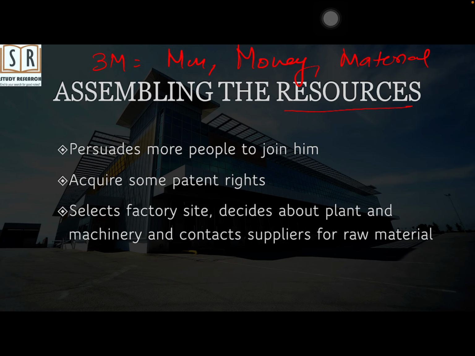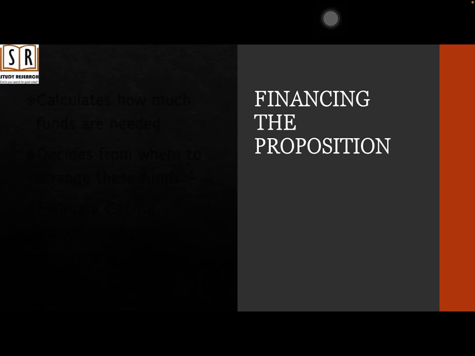And then he will assemble the resources by selecting the factory site, deciding about the plant and machinery, and by contacting suppliers for the raw material. After assembling the resources, finally he will finance the proposition. Financing means arrangement of finance.